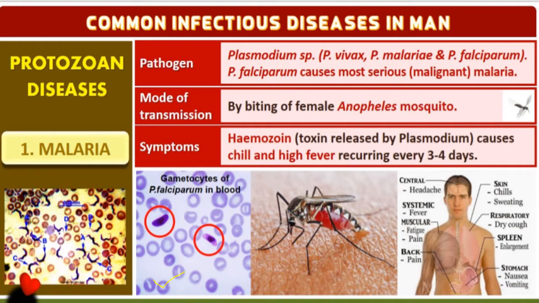Okay, so this is regarding the protozoan disease. You should not get confused that malaria is caused by the mosquito. No, malaria is not caused by the mosquito. Malaria is caused by a protozoan named Plasmodium. Keep that in mind. The mode of transmission, how the disease enters the human body, is the bite of the female Anopheles mosquito.